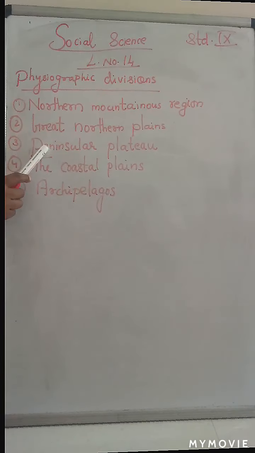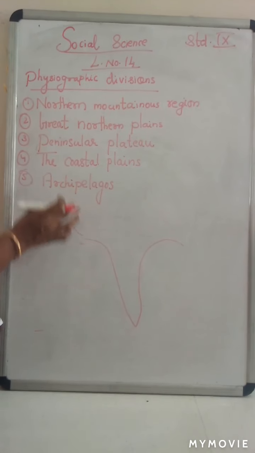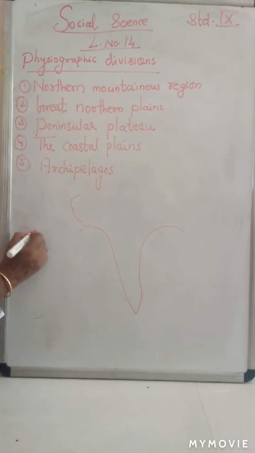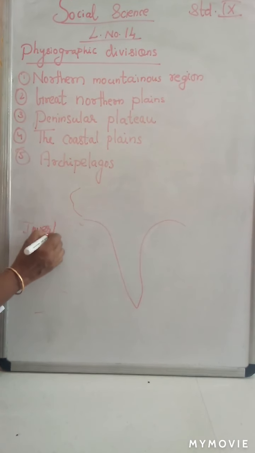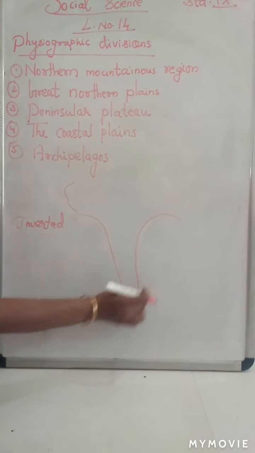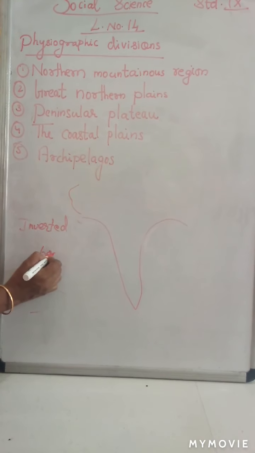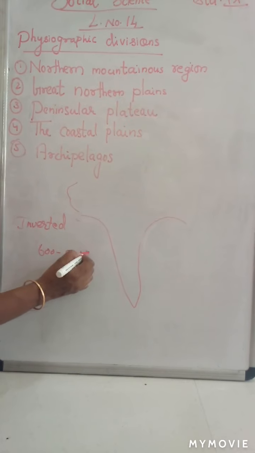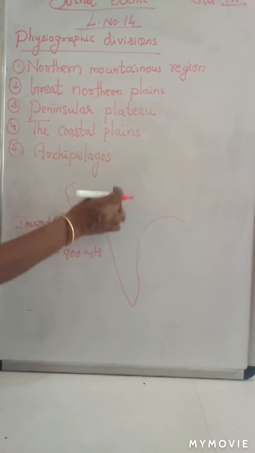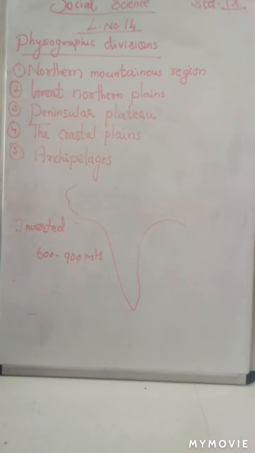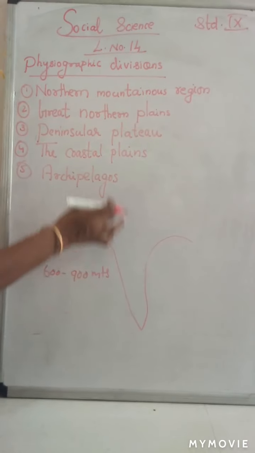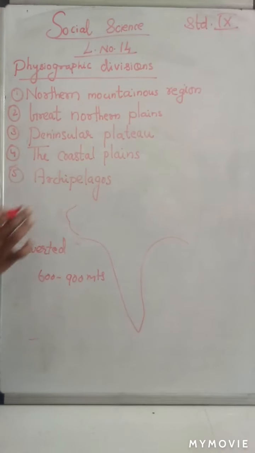First, the peninsular plateau. The shape of the peninsular plateau is an inverted triangle. You can see the picture here. The height of the peninsular plateau is 600 to 900 meters. It is situated in the southern part of India.